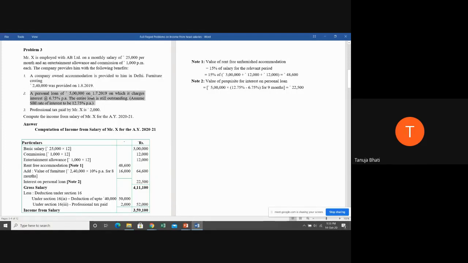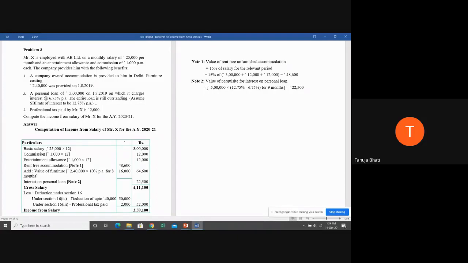A personal loan of 5 lakh on 1/7/2019, on which it charges interest at the rate of 6.75%. The entire loan is still outstanding. Assume the SBI rate of interest to be 12.75%. Students, when any loan is given at a concessional rate by the employer to the employee, it is coming under the category of perquisites, first of all, and second, what is the taxability limit?